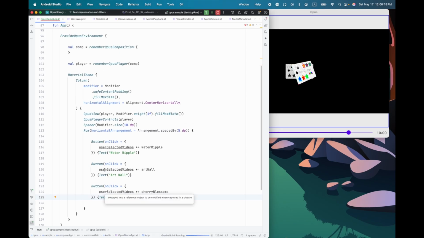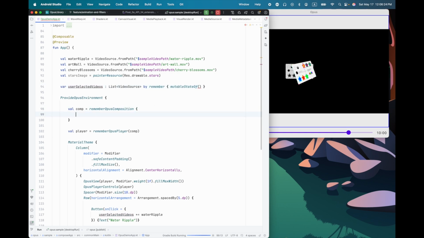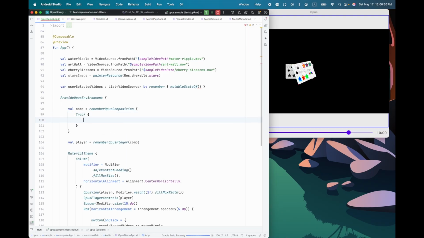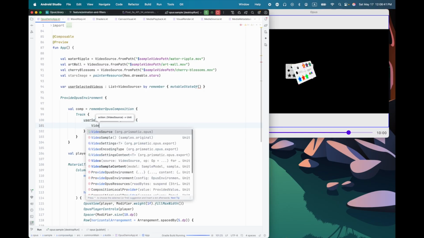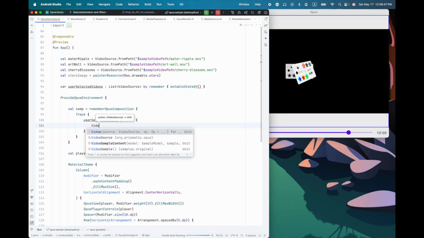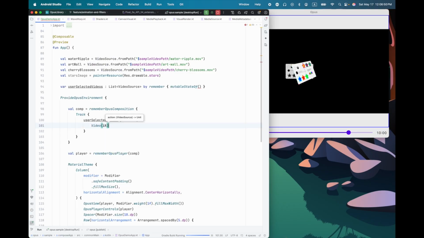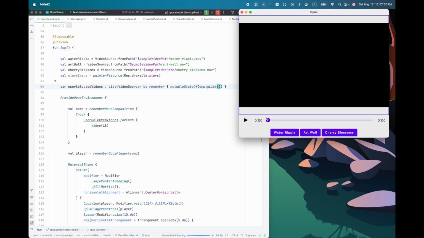The user can click them, and clicking them will add video sources into this list. And so we can then do something that depends on that state. So we'll make a track. And inside the track, let's do, let's say, user selected videos for each. And we could do video of that source. Okay, that's pretty straightforward.